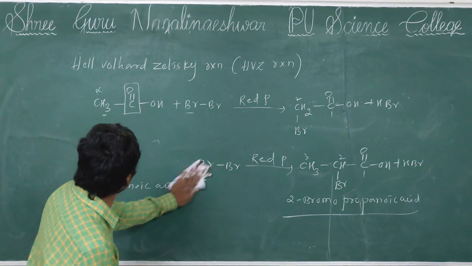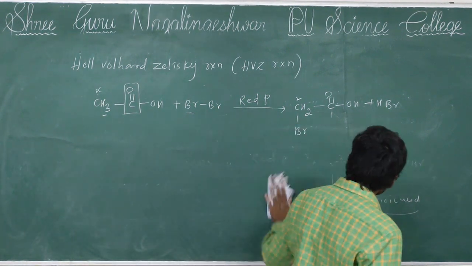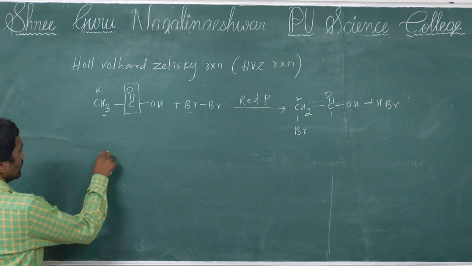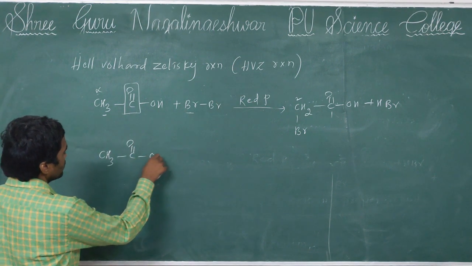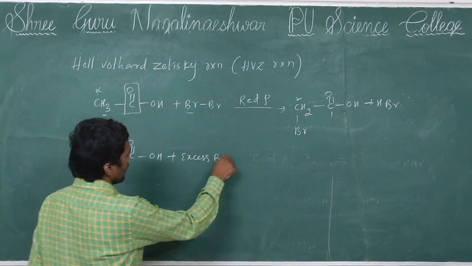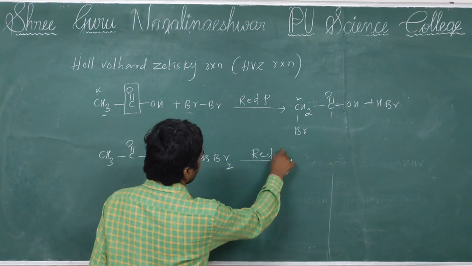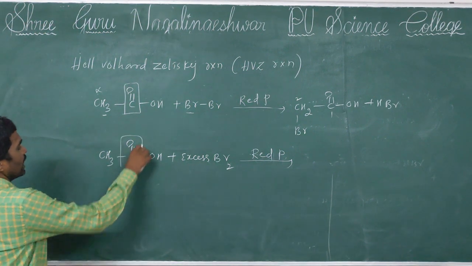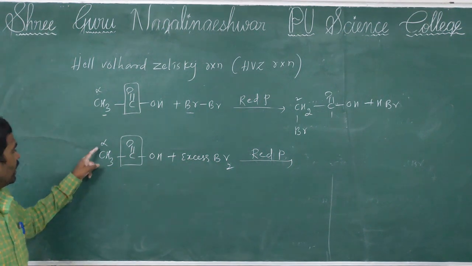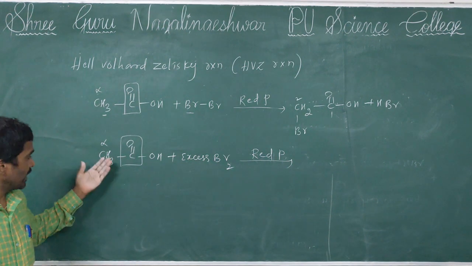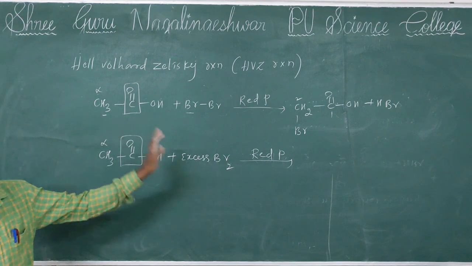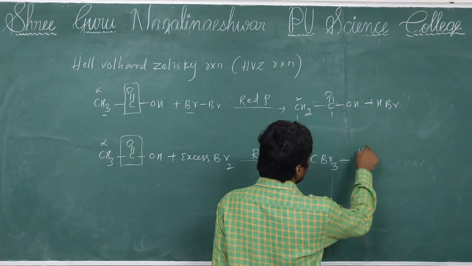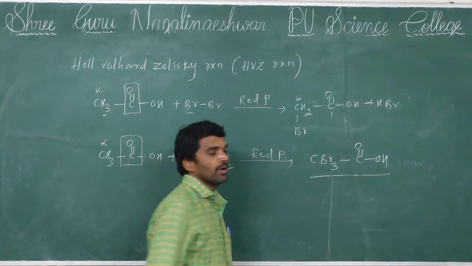Now, one very important thing here. Sometimes they will ask a question like this also. For example, here I am taking the same ethanoic acid, and they will mention excess of Br2 in the presence of red phosphorus. If they mention it like that, the carbon adjacent to the carbonyl carbon is the alpha carbon. However many hydrogens the alpha carbon has, all those hydrogens are replaced by bromine. So then formation of CBr3C double bond OOH will be formed.